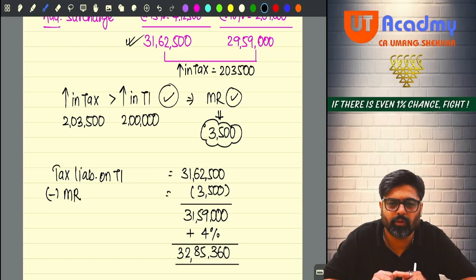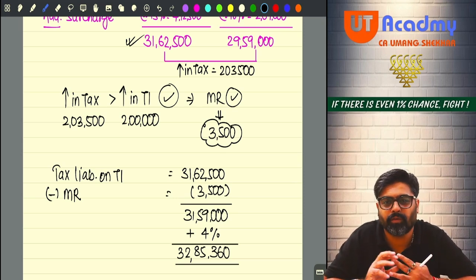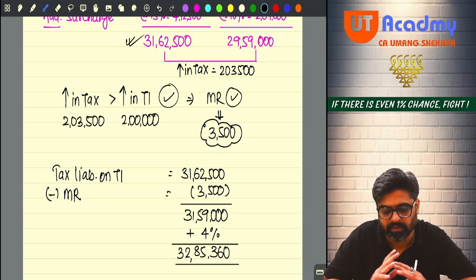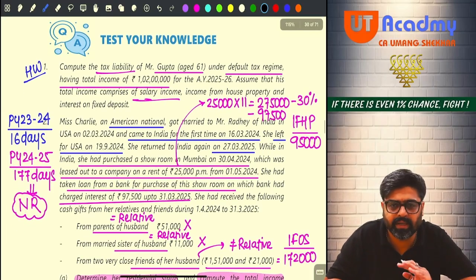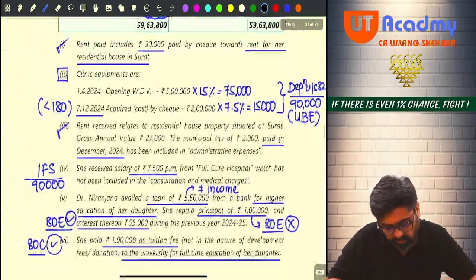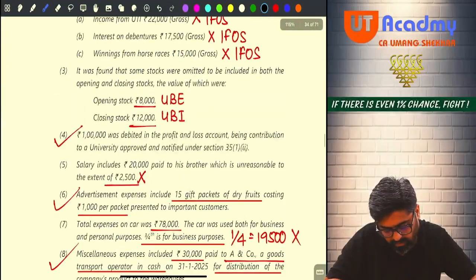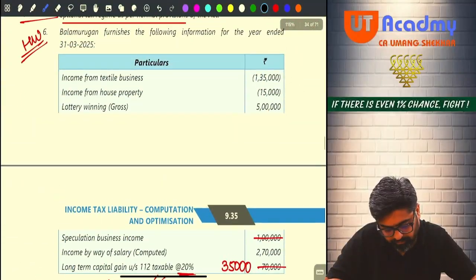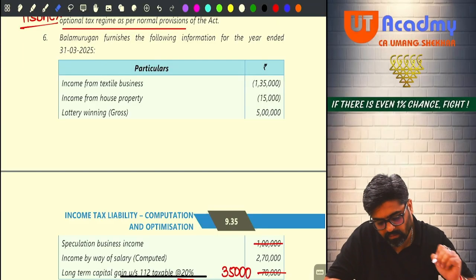Got it? This was a very easy question. Similar type of things we have done in the first chapter itself. This was just a net practice. Now, coming to the next question. Question number 2, we did yesterday only. Question number 3, we have done it. Question number 4 also we have done it. 5 also we have done it. 6th question, Mr. Bala Murugan. We are going to solve this question now.